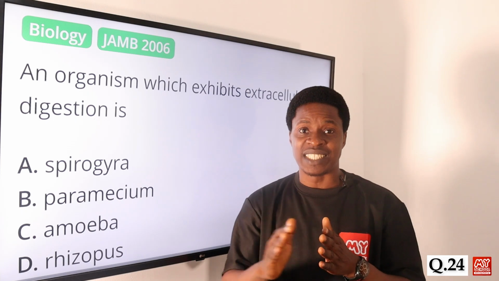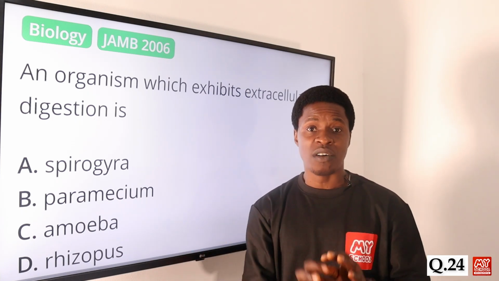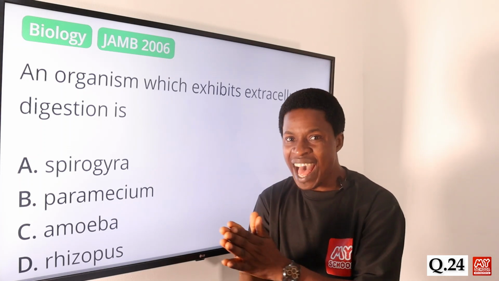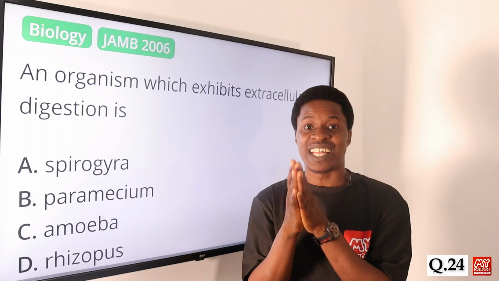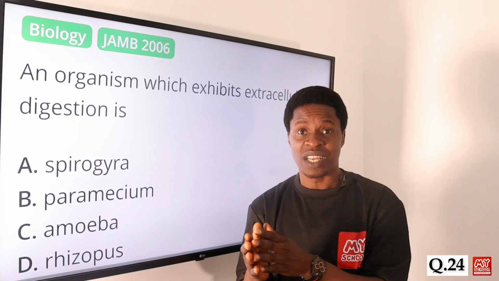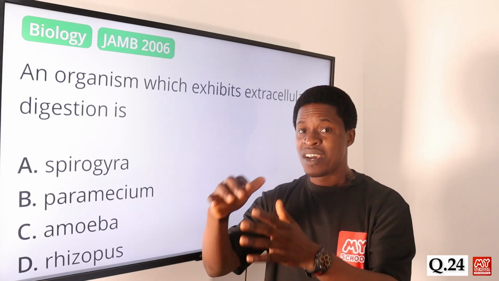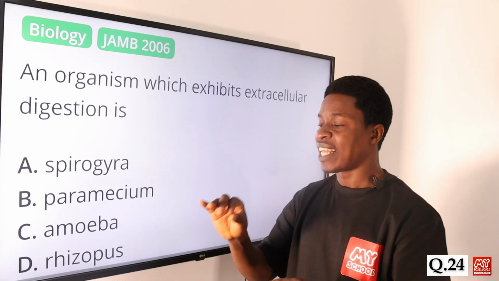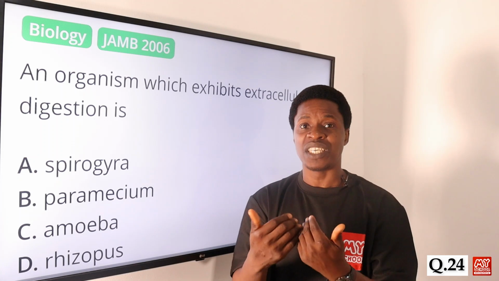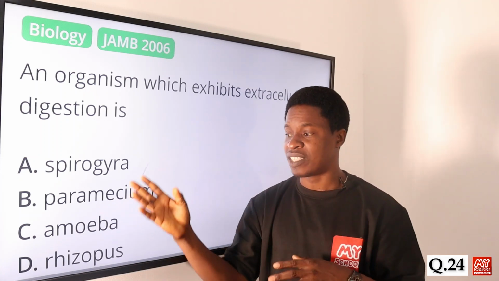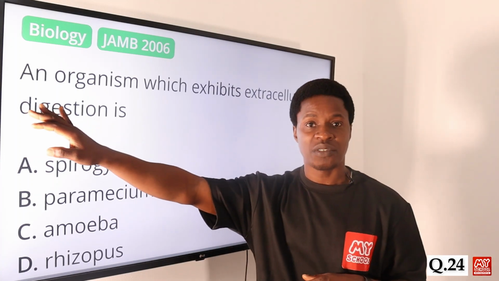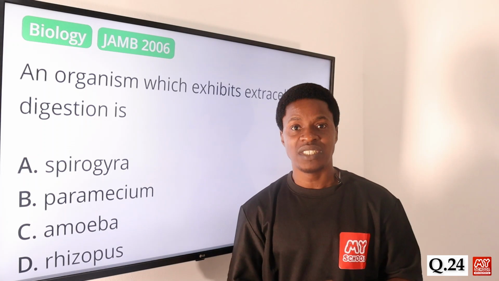By the time it releases the enzyme, the amylase or the cellulase, on the food, on the bread for instance, it will break down that food into simpler units. Of course, don't forget that amylase is the enzyme that breaks down carbohydrates into glucose, and we have the cellulase also. Once it does that, it will be able to take it in. So that is done outside of the cell. It is not inside, so that's why it is not intra. It is extracellular. So among these, rhizopus is the organism that exhibits extracellular digestion. So the correct answer is option D.